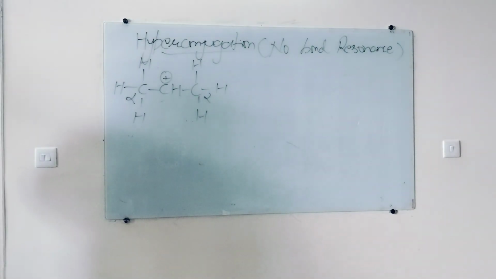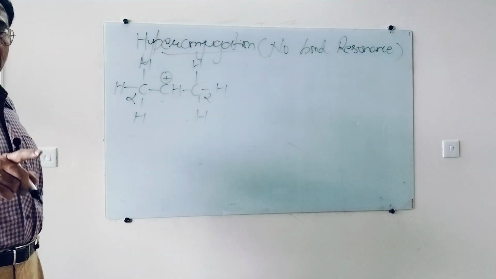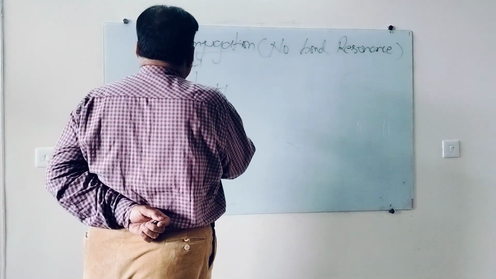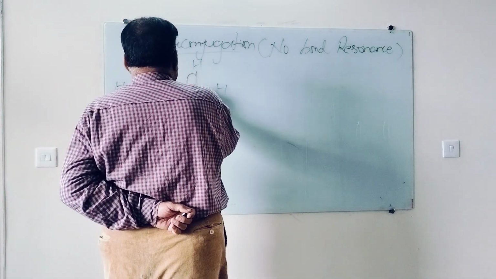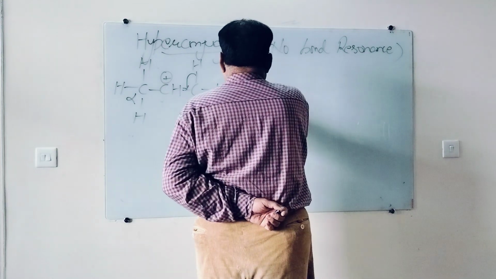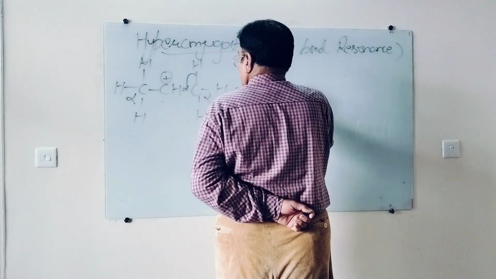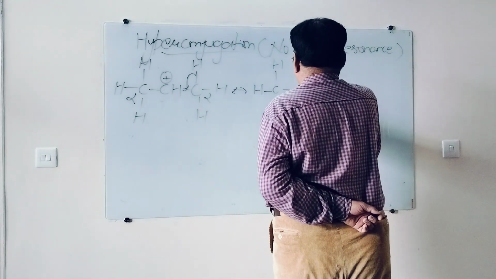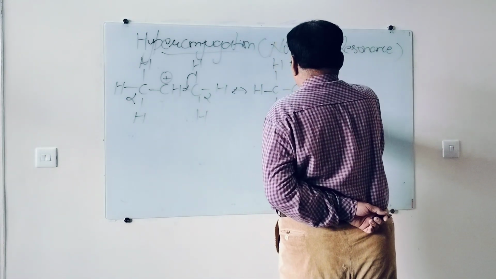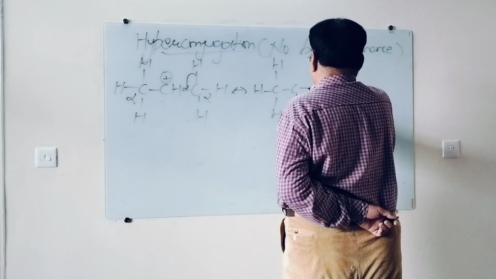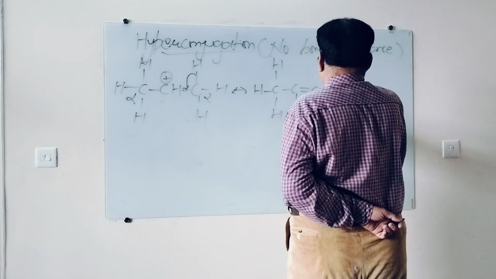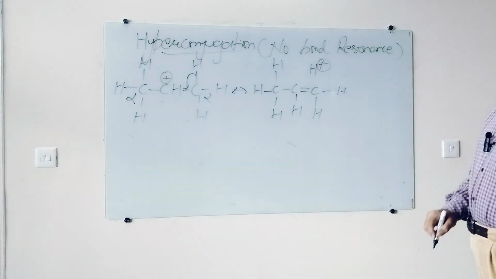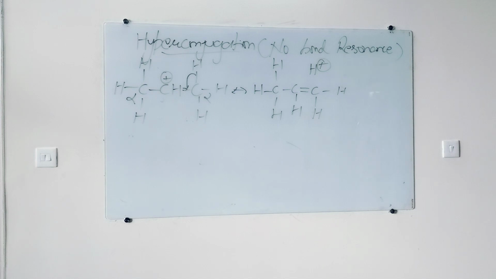The carbon directly attached to the positive charge is the alpha carbon. So what will happen? Any hydrogen will come. Suppose I have taken this one. The second hyperconjugative structure will be, I will keep these 3 hydrogens as such, then C, H, this double bond, H, H, and H plus. Right? This is a hyperconjugative structure.